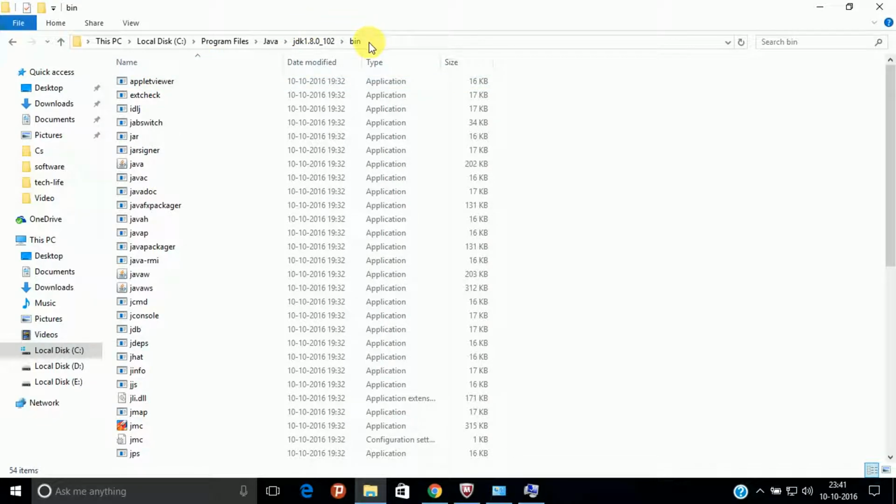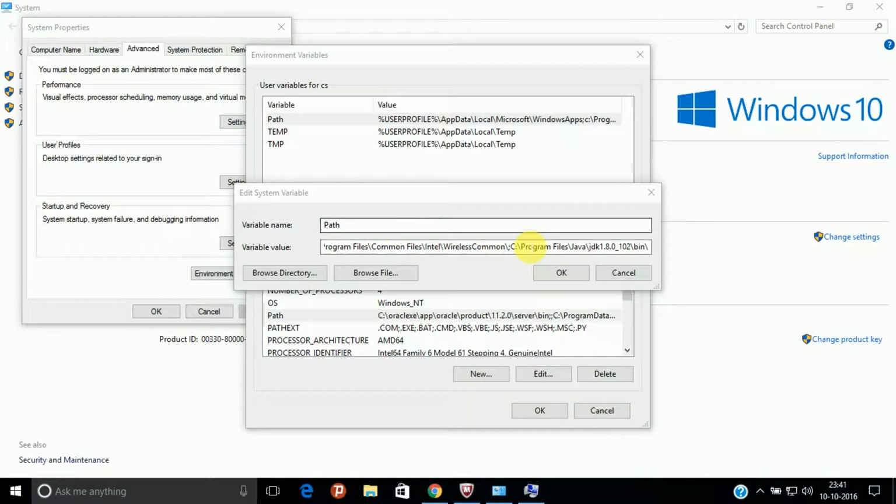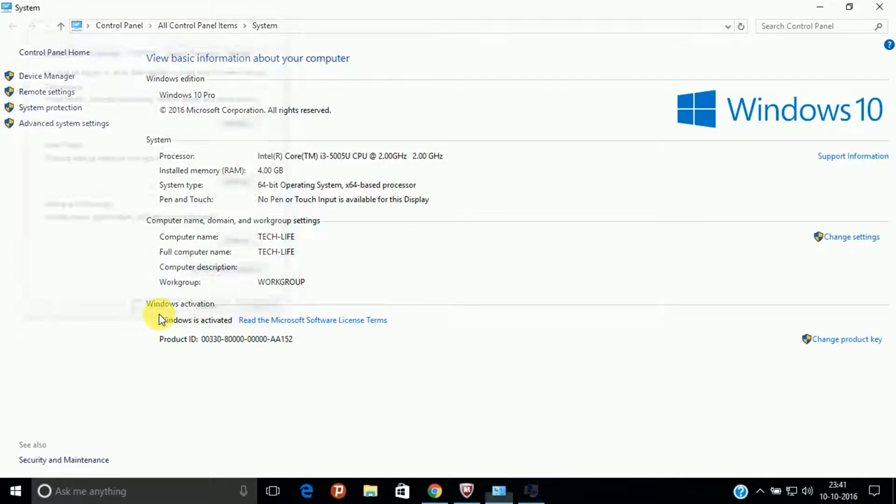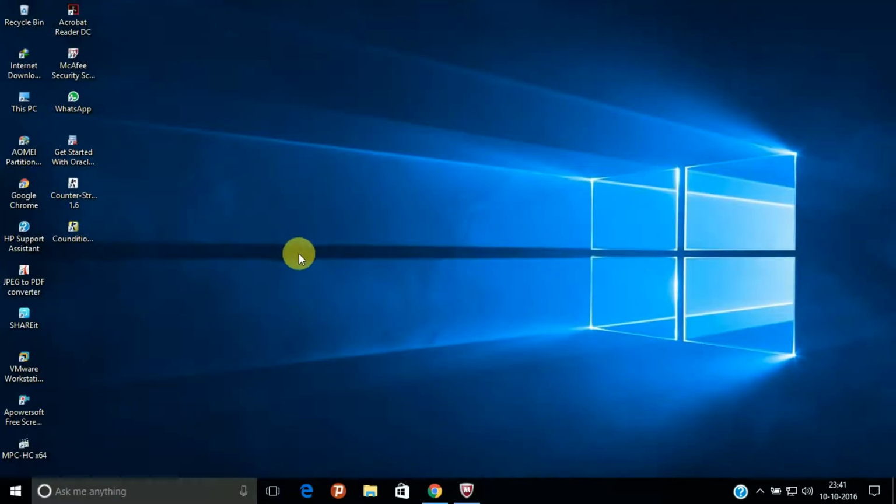Now you have to copy this address and paste it after the semicolon. As you can see, I have pasted it before. Then click OK, OK, OK.